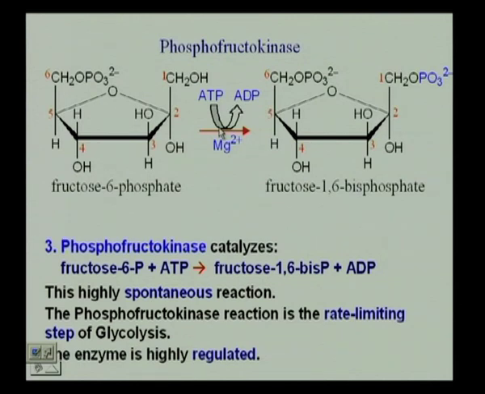There are some steps in glycolysis that are reversible and some that are irreversible. Once glucose has become glucose 6 phosphate, there is no way it is going to get back to glucose. Okay?